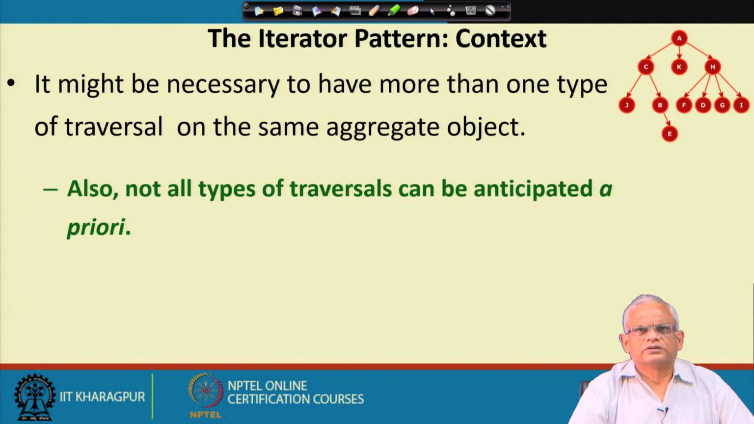It helps us to have different iterators which provide different types of traversals, and also as the software evolves, it becomes necessary to have different traversals of the same aggregate, and that can be easily done by just adding a different iterator. We do not have to change the aggregate, we just add a new iterator.